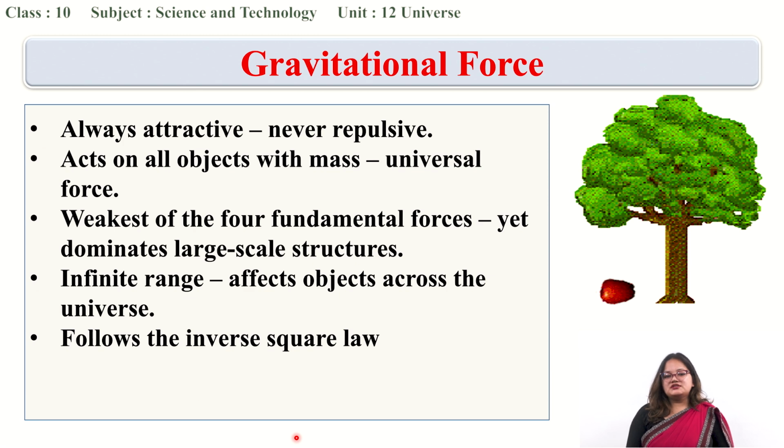Another one, it follows the inverse square law. When we studied gravitational force, with the term gravitational force always comes the universal law of gravitation. The universal law of gravitation basically states that the gravitational force between two masses is directly proportional to the product of the two masses, and it is inversely proportional to the square of the distance between the two masses. That is why we say that it follows the inverse square law, meaning the further apart the two masses are, the lesser will be the gravitational force between them.